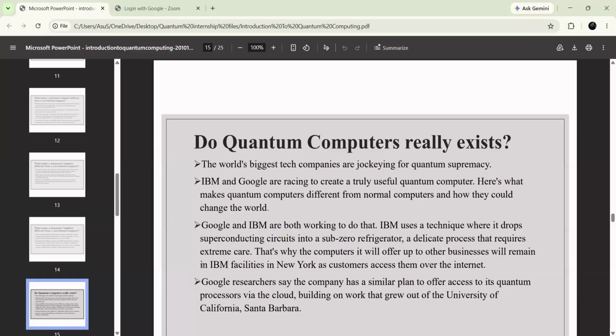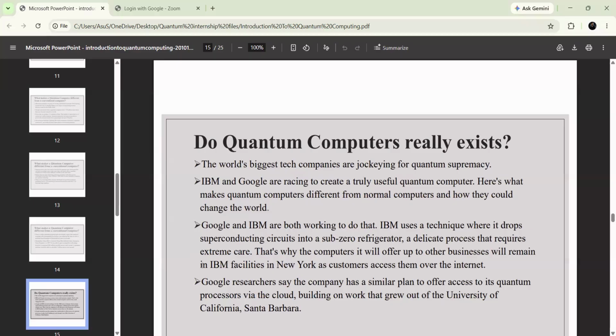And also, if you look at IBM, it is going to use some techniques. This technique involves dropping superconducting circuits into a sub-zero refrigerator. Because it is a delicate process, it requires extreme care. So the computers will be offered to other businesses, but will remain in IBM facilities.